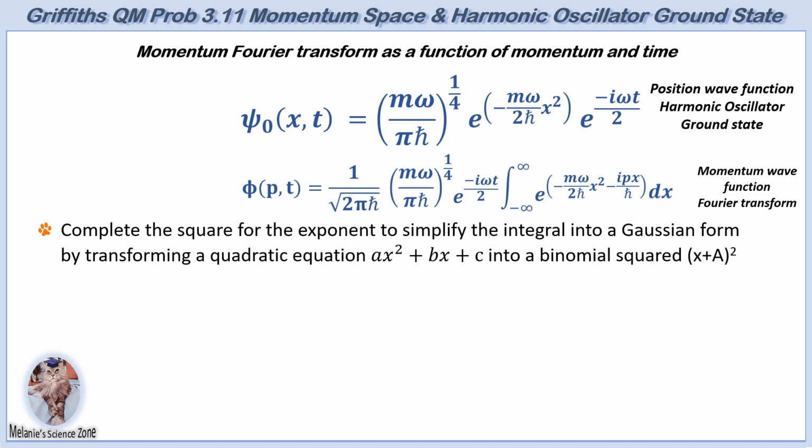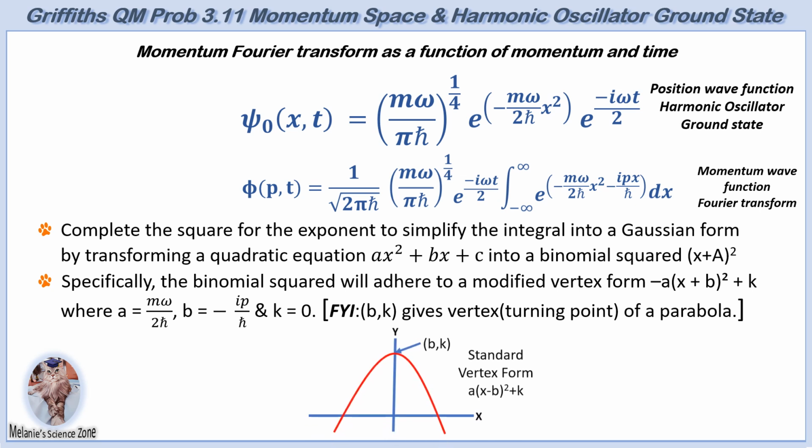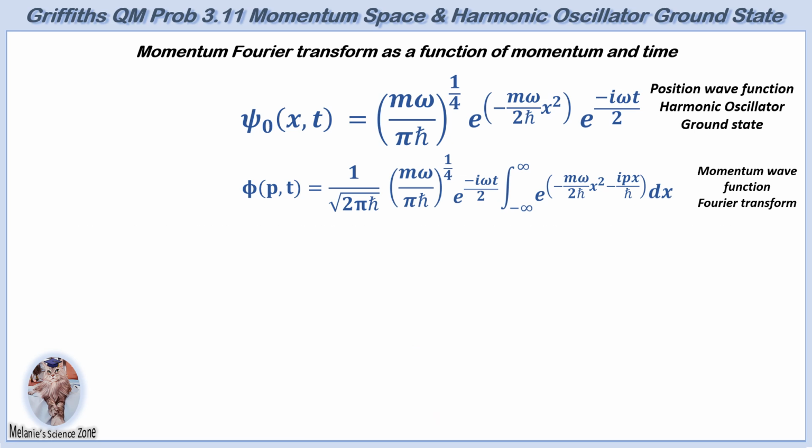In this case, a modified vertex form of a binomial squared is desired, minus a times x plus b squared plus k. In this form, A equals m omega over 2 h bar, B equals minus ip over h bar, and k equals 0. Just as a side note, the vertex form of a quadratic equation has special significance. The point bk represents the vertex of a parabola, which marks either its maximum or minimum value depending on whether a is positive or negative.